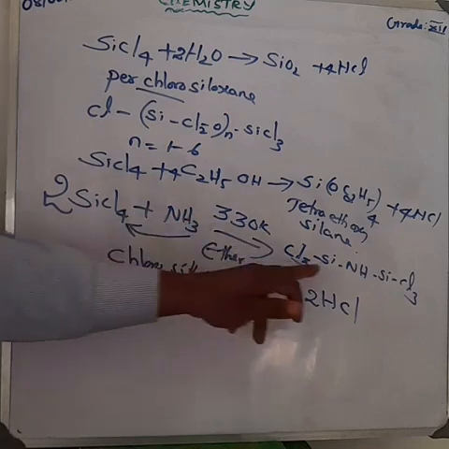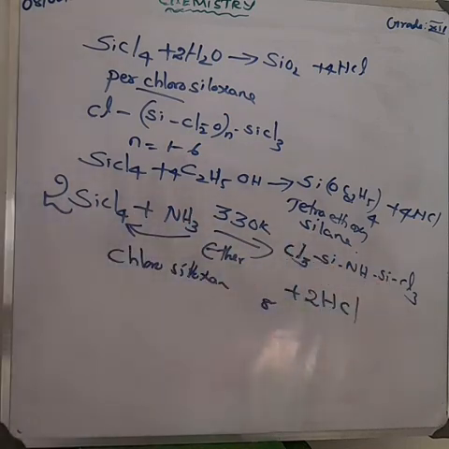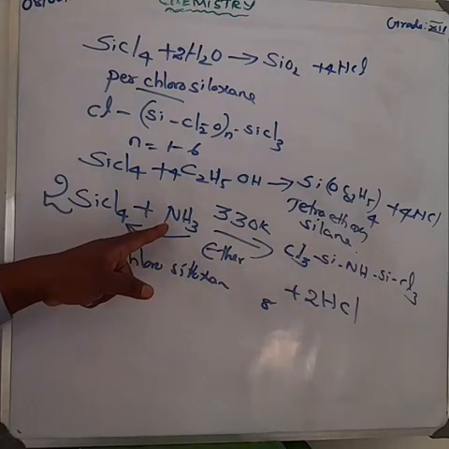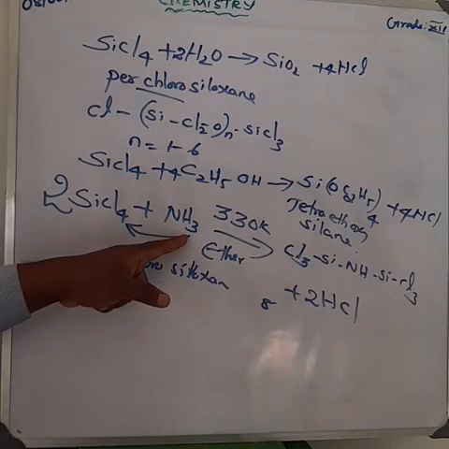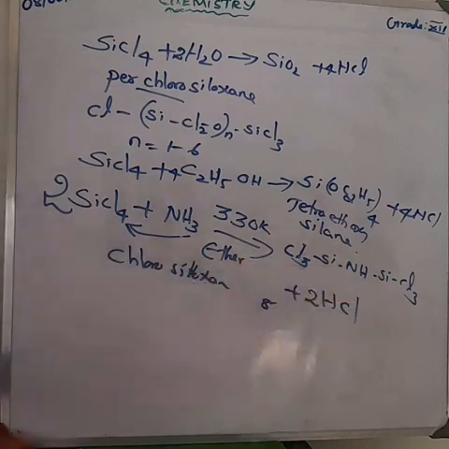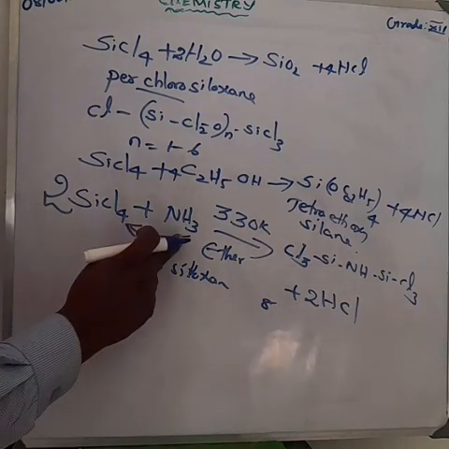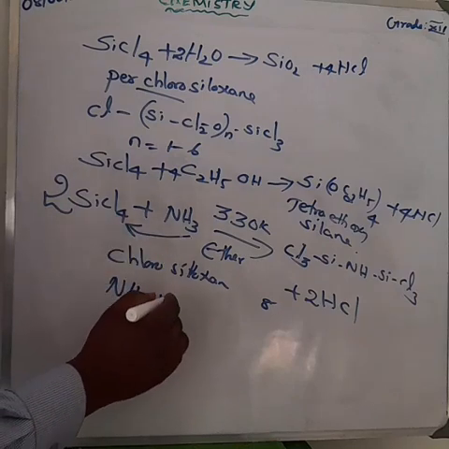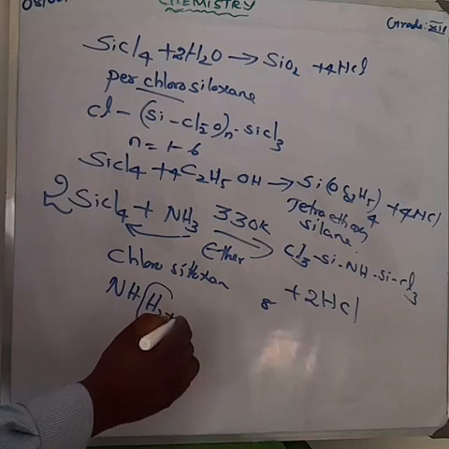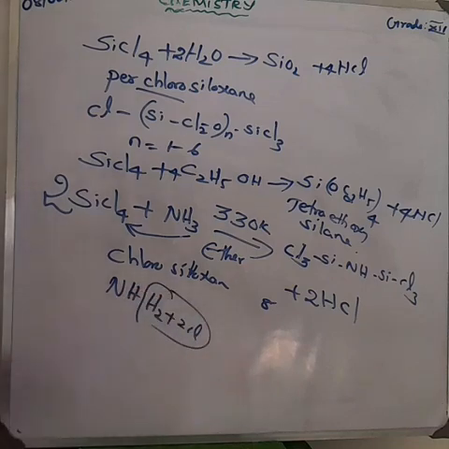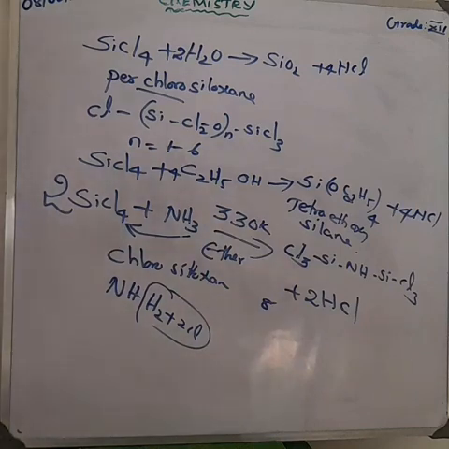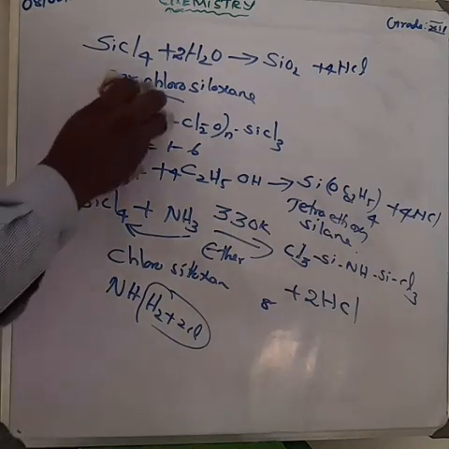And what about the silicon? Silicon here having 2, so here also having 2. That also balanced. What about the nitrogen? Having 1, balanced. What about the hydrogen? Hydrogen 3. Okay, hydrogen also balanced. Here how the reaction is going on means, here nitrogen having 3 hydrogen. Here 2 hydrogen combines with the 2 chlorine, we get 2 HCl leaving. So you have to write the remaining product, that is Cl3SiNHSiCl3.